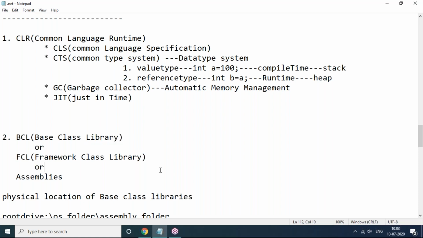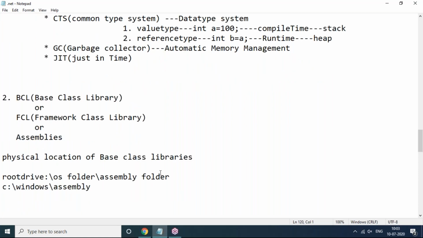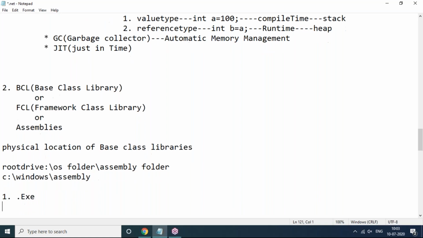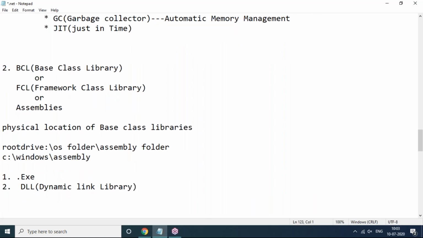And base class libraries come in two different forms, as I said in the last session. One is .exe and the next one is DLL. Here DLL stands for Dynamic Link Library. And .exe means it is an executable file itself.